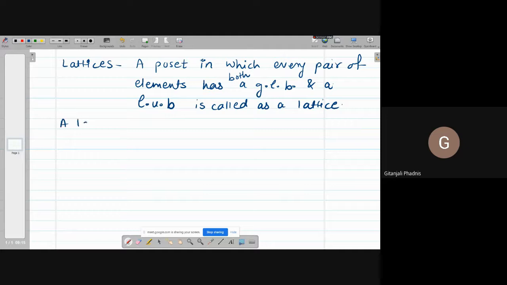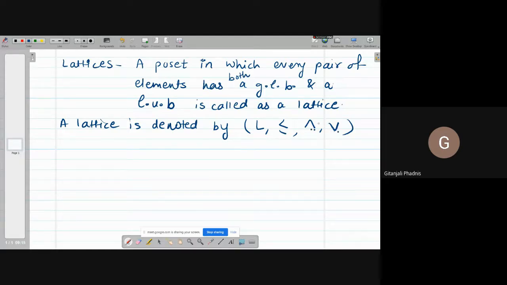A lattice is denoted by L, less equal, meet and join. Less equal is for the partial order relation. There is some kind of partial order relation defined on that. Then there is meet and join, because we are saying that it is an algebraic structure where every pair of elements has LUB and GLB, and therefore we have to represent it as meet and join.